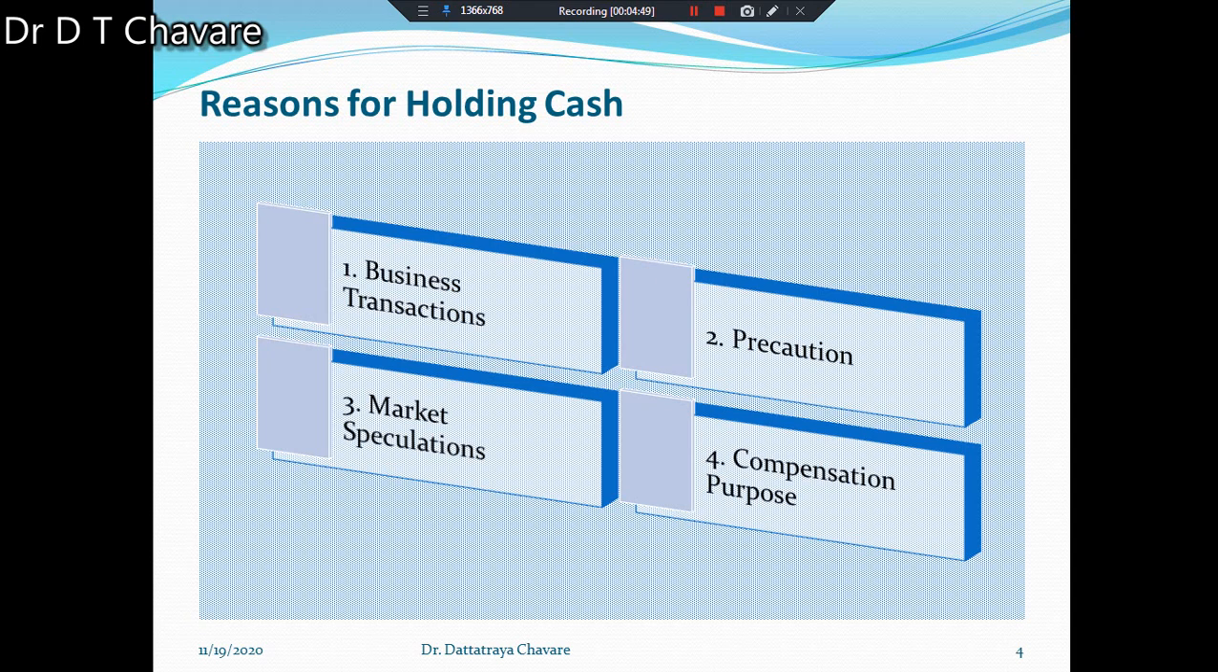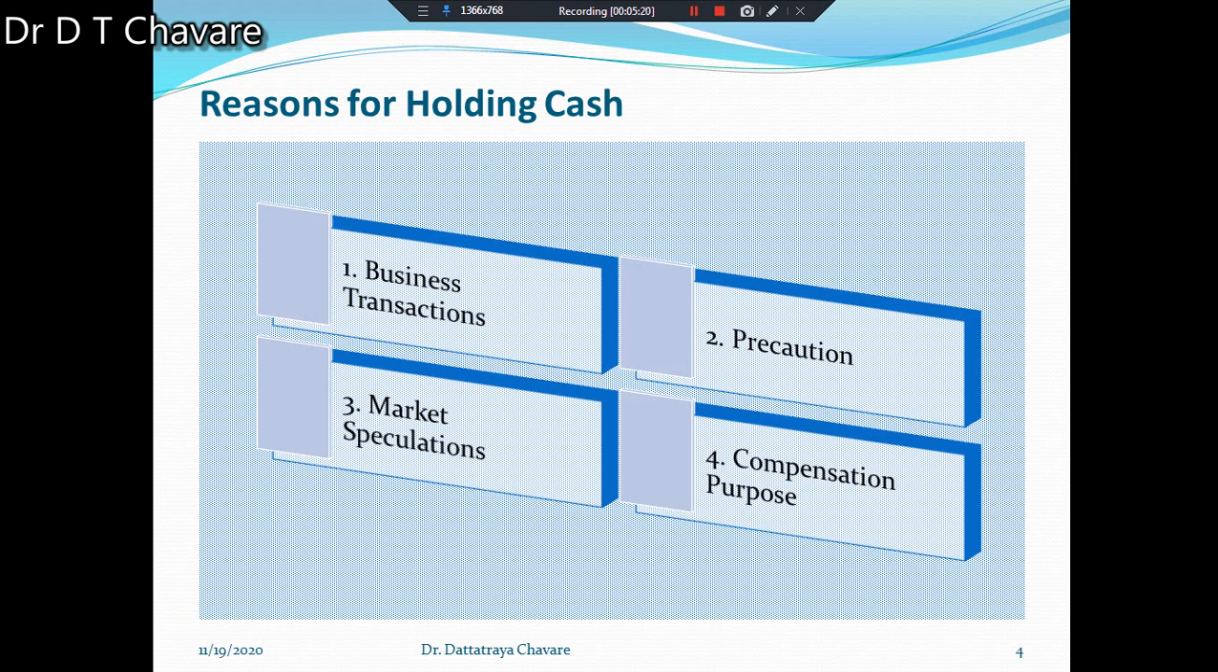In this chart I have mentioned 4 reasons for holding cash. Those reasons are mentioned in this chart. Okay, the first reason: cash is held by the owner, proprietor or the director for the purpose of business transactions. Try to understand, for completing the business transaction, cash is also essential.